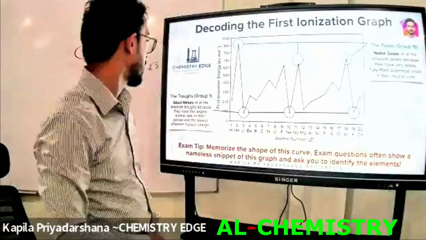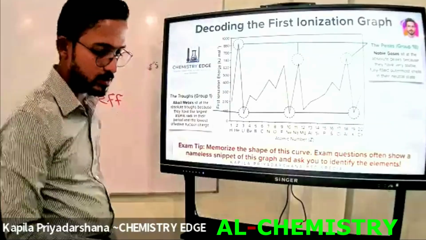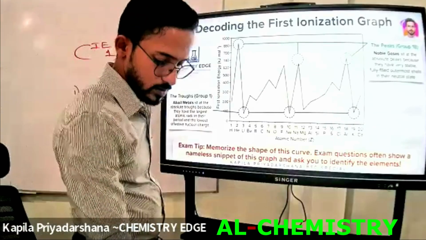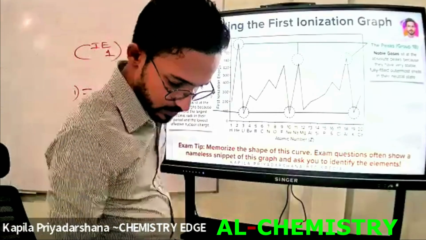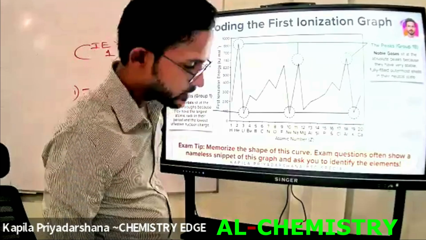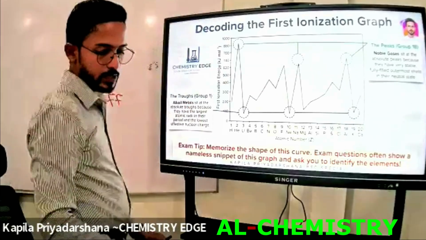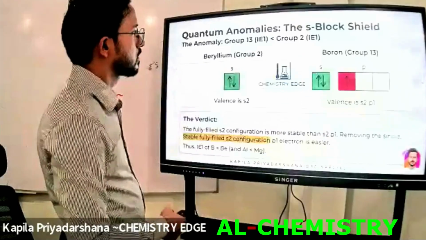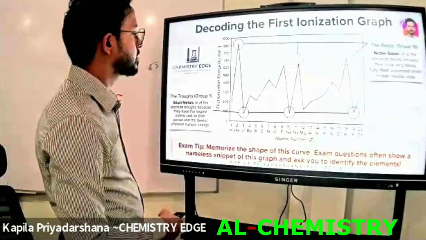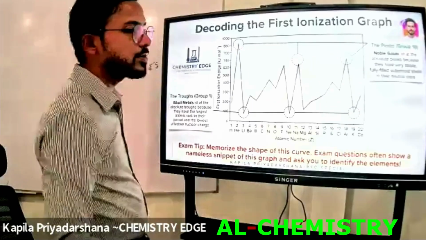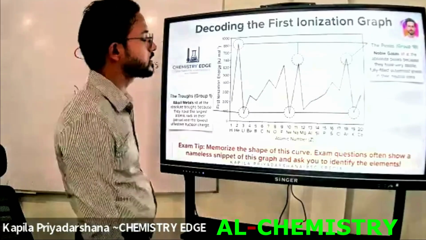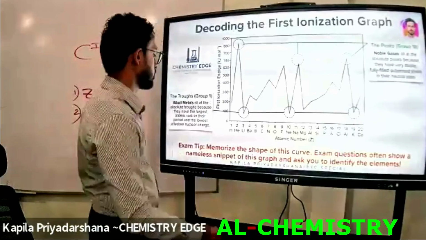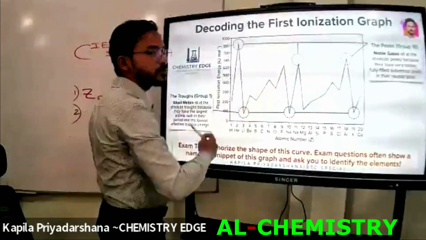Before that, I am going to write the atomic number. First of all, let's consider only one period. Hydrogen and helium are in the first period.